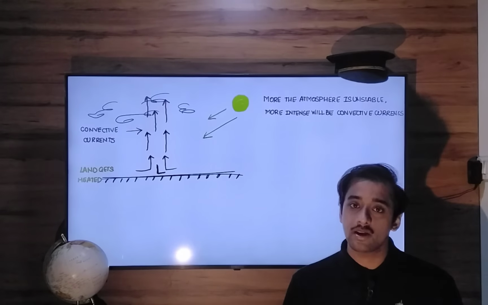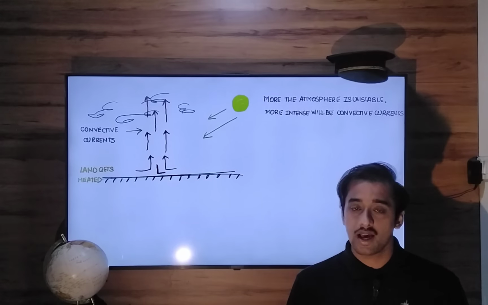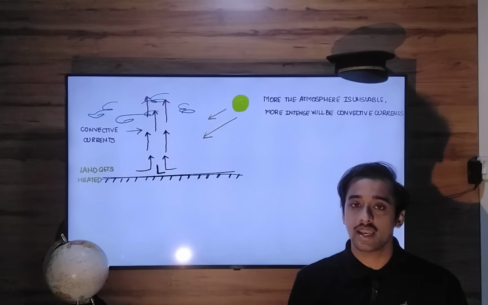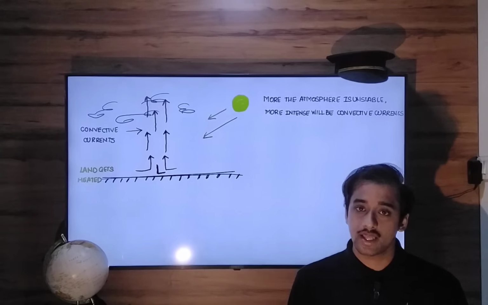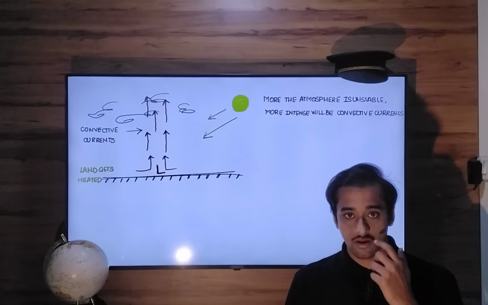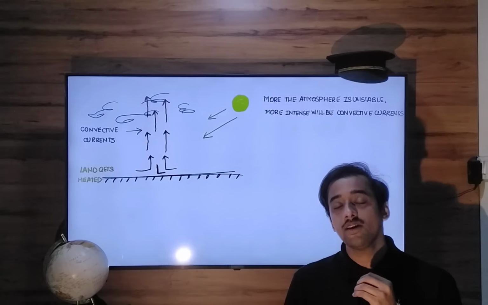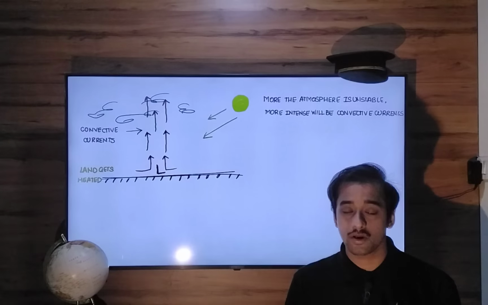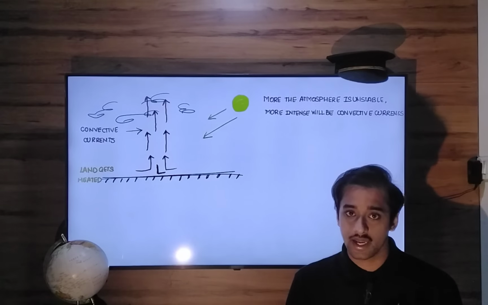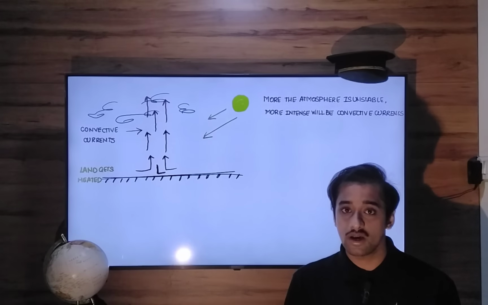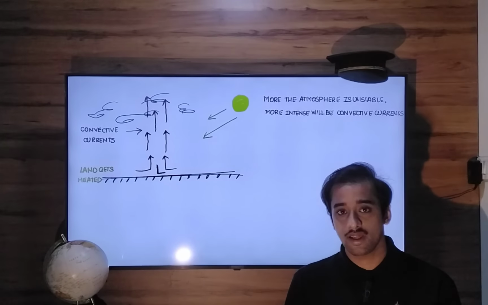Now, when these convective currents rise in the atmosphere, if they are unstable, they will go higher and higher, and they will be surrounded by cold temperatures. Whenever an air parcel is moist, it has water vapor in it, and it goes into a region where the temperatures are very cold, saturation will happen.